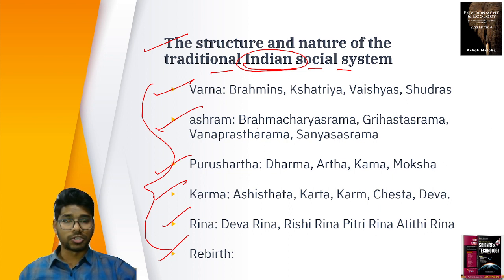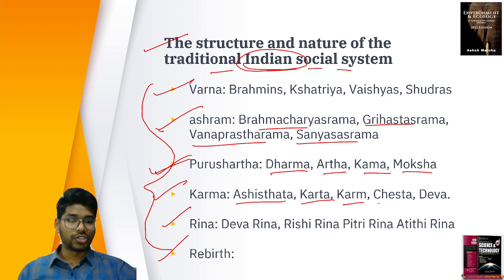Ashrams: Brahmacharya, Grihastha, Vanaprastha and Sannyasa. For Purushartha, we have Dharma, Artha, Kama, Moksha. For Karma, we have Ahistata, Karta, Karm, Chesta, Deva. And for Rina, we have Devrena, Rishi, Priti, and Atithi.